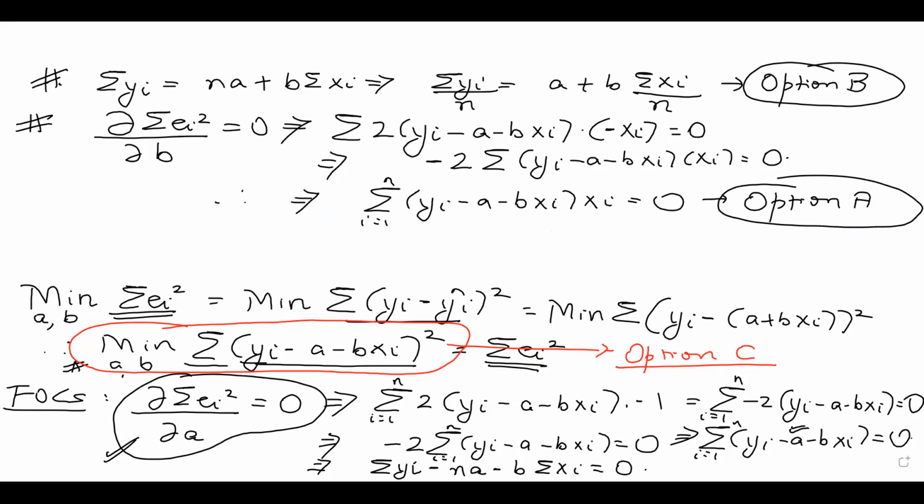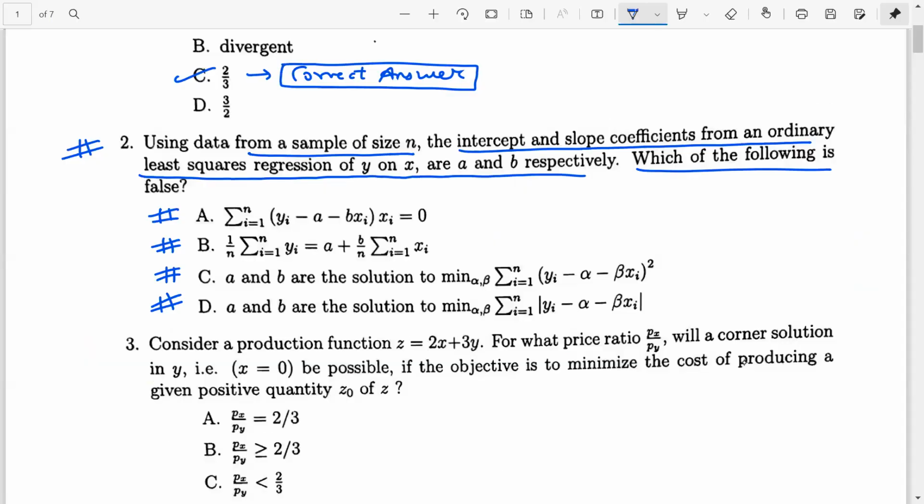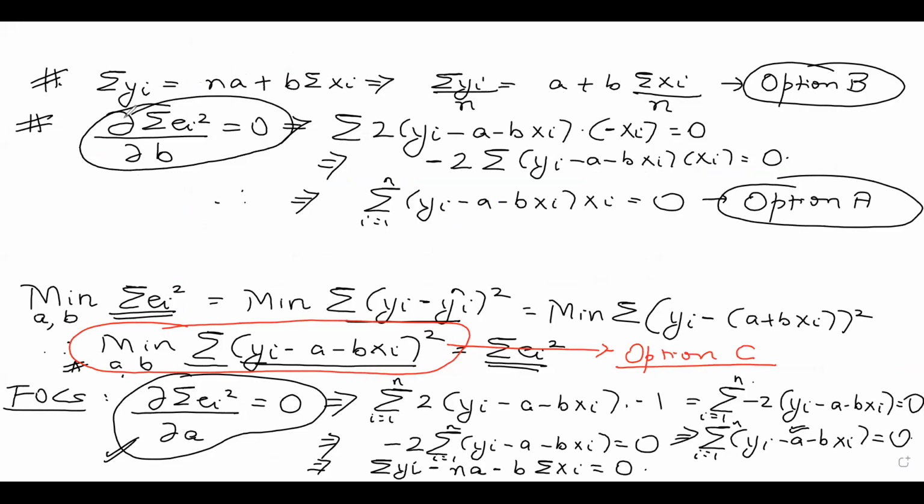If I come back to the question paper, guys, which of the following is false? The question is asking you which of the following is false. Now on the whiteboard, I have shown that summation (yi minus a minus b xi) into xi is equal to 0 is correct, by doing this. Then let's come back to the question paper.